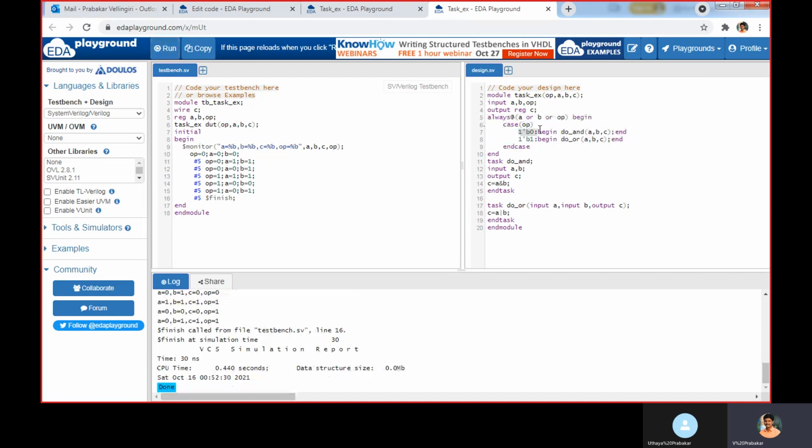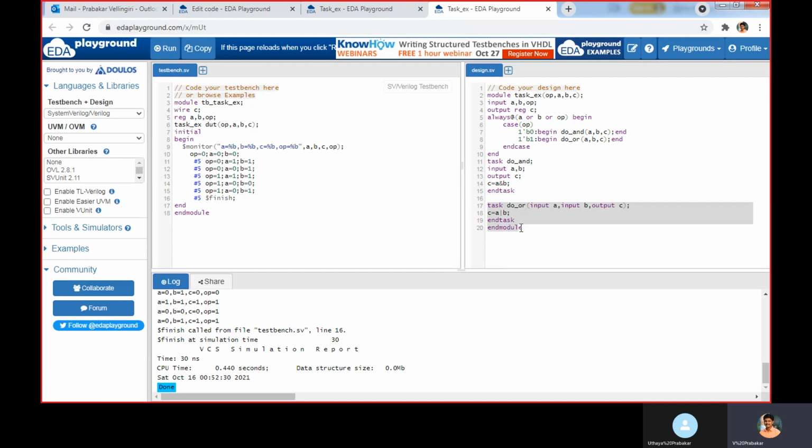Now, when A, B, or OP value varies, it will enter this procedural block, and using the case statement we are checking the OP. If it is 0, I am calling this do_and task. The do_and task is written here. Task name, input A, comma B, output C. So C equals A and B. Automatically, when OP is 0, this task will be called. We are passing the A and B values from here, the design receives them, calculates A and B, and the result is assigned to C. So from C, the test bench receives the actual output value.